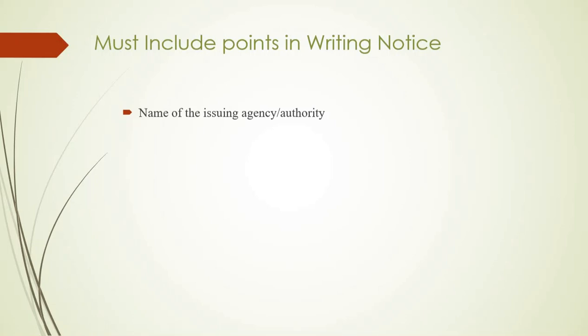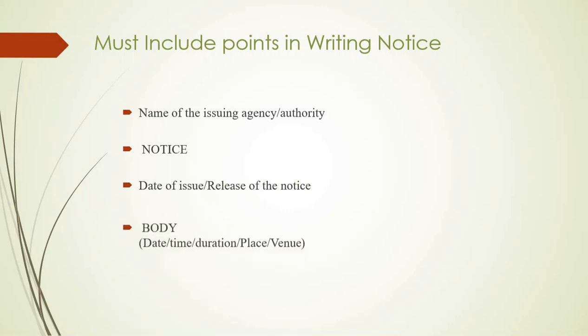Name of the issuing agency or authority. The very word notice you have to write, so the word notice should come at the top. Date of issue or release of the notice. Body, which includes date, time, duration, place or venue, and finally the signature of the authorized person. These are the important points. Let us see the structure of these points. Remember, the printed information or written word should be in the box. So here we have one box.